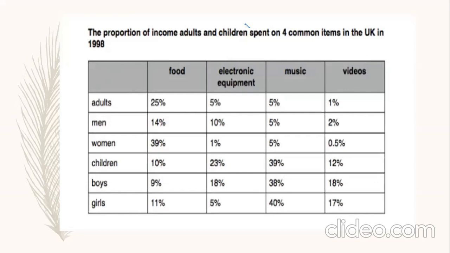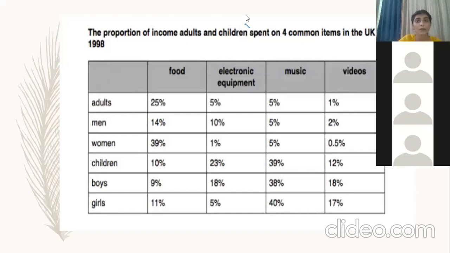See, now whenever we are given such tasks, we have the common tendency of writing the values in percentage itself. But I have a thing for you all so that whenever you want to bring variety, whenever you want to do comparison, see, task 1 is all about comparing things. Whatever we write, we have to write in terms of comparison. In fact, every line should be about comparison, where every line should be compared to one or the other thing. If we are writing about food, then we need to compare adults, men, women, or whatever the data is saying. So we'll be doing comparison.